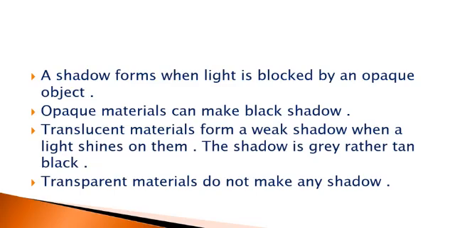Translucent materials form a weak shadow when a light shines on them. The shadow is gray rather than black. Transparent materials do not make any shadow. So opaque materials make a black shadow, translucent materials make a gray or weak shadow, and transparent materials do not make any shadow.